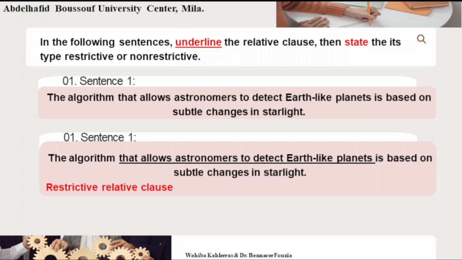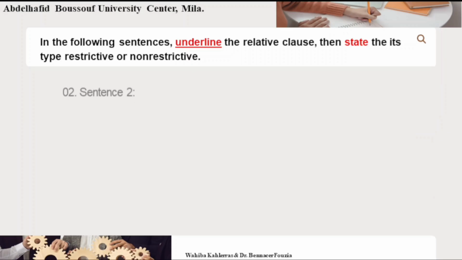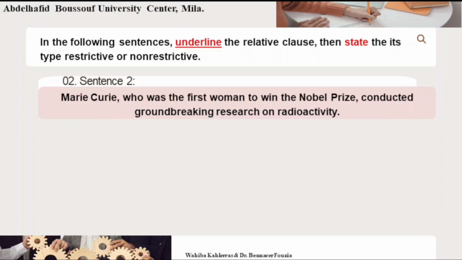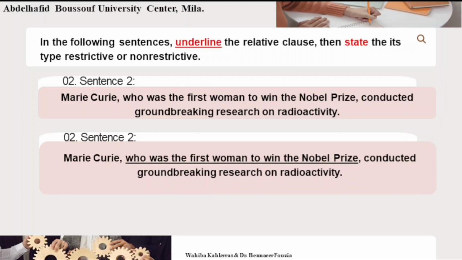Which algorithm are we talking about? In order to make the sentence clear, we have to add important information. We cannot omit it. Sentence 2. Marie Curie, who was the first woman to win the Nobel Prize, conducted groundbreaking research on radioactivity. The relative clause is who was the first woman to win the Nobel Prize.